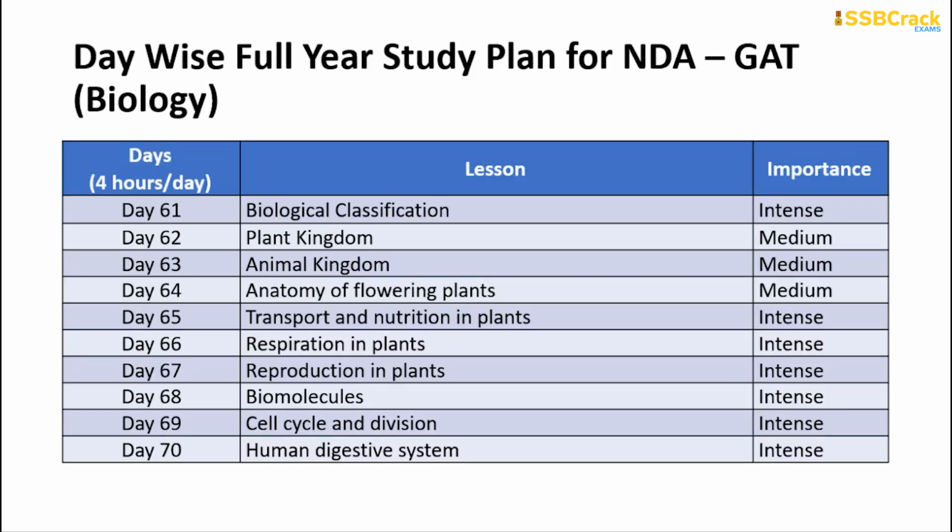Having a plan for biology is very simple and very crucial: you spend one day each learning about all the topics from biological classification all the way up to the human digestive system that are mentioned here. Those candidates who want to go through each and every line can even pause this section and see how the plan is distributed.